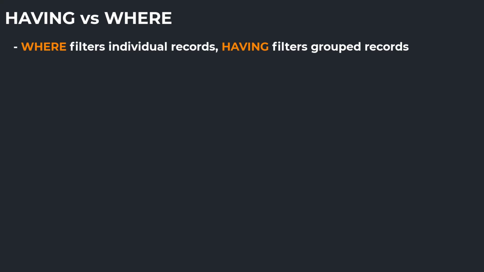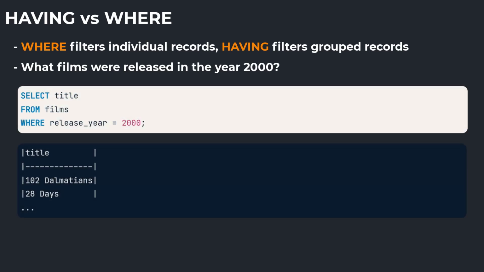We'll walk through 2 business questions here to show how to translate them into the correct filter. The first question is, what films were released in the year 2000? This question does not indicate any sort of grouping. It asks to see only the titles from a specific year and can therefore be written as select title from films, where release year equals 2000.